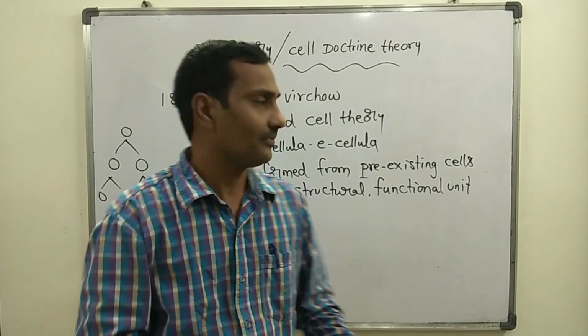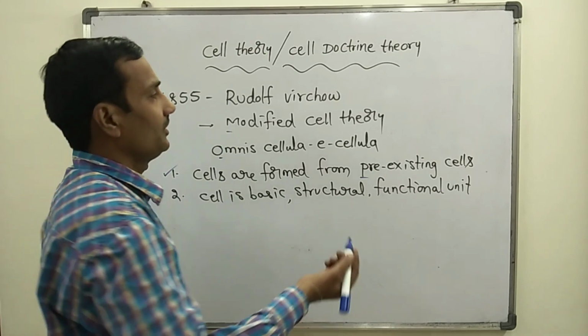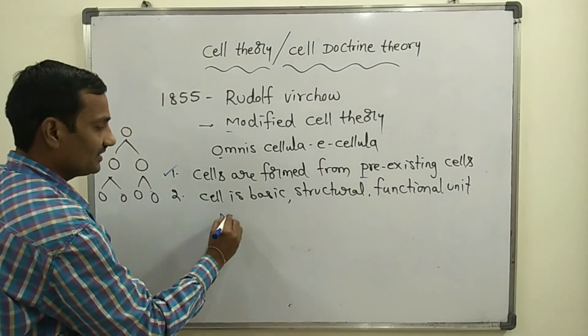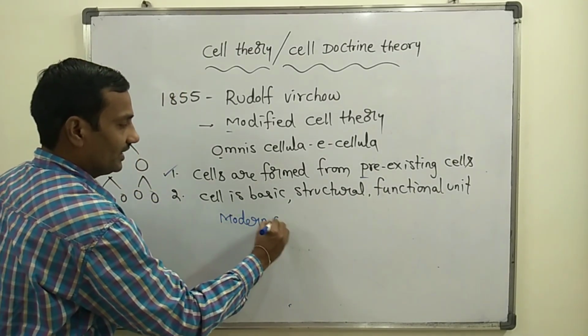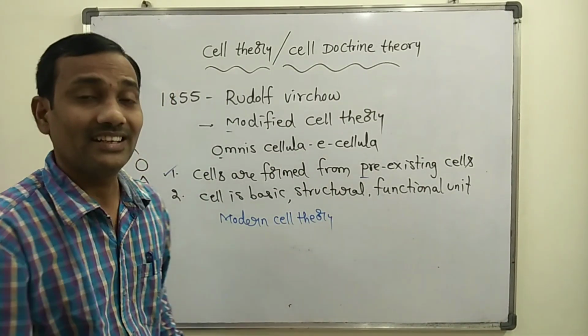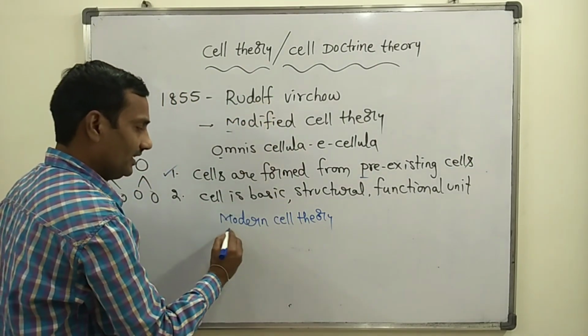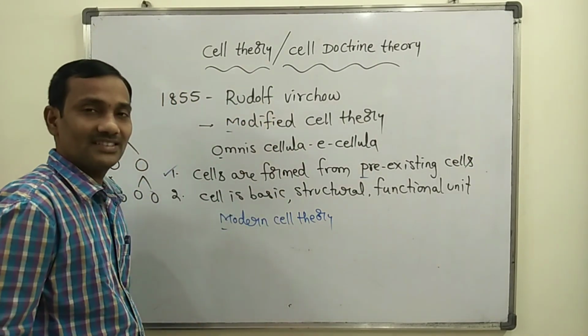Here Rudolf Virchow proposed a more modified cell theory, you can say the modern cell theory. There are different technical terms used by the scientists here. For Rudolf Virchow's theory, we can say modern cell theory.